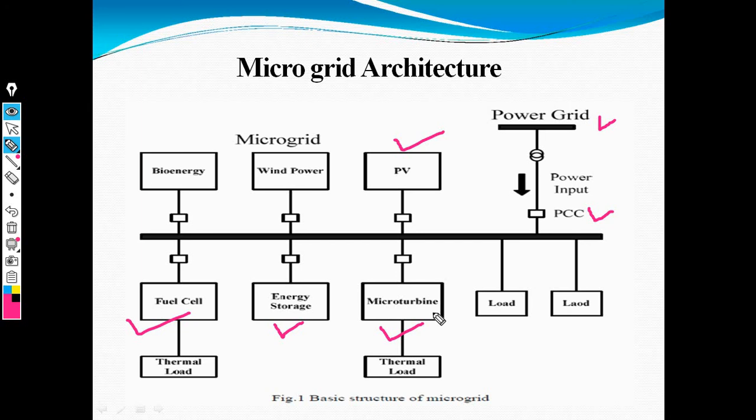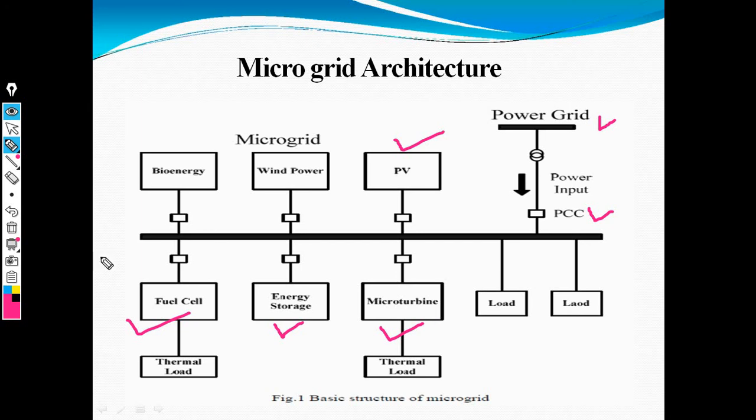The micro turbine converts kinetic energy into mechanical energy, and we also need a generator, which converts mechanical energy into electrical energy. Now these are the different resources used in the microgrid, and it converts energy in the form of DC and AC, and as per the requirement of the consumer side, electricity supply will be provided.